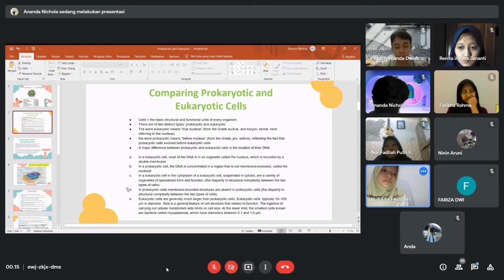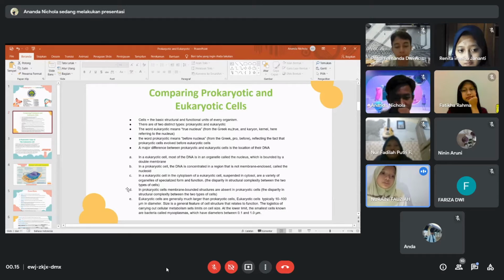The fourth, membrane-bounded structures are absent in prokaryotic cells. That is the disparity in structural complexity between the two types of cells. The fifth, eukaryotic cells are generally much larger than prokaryotic cells. Eukaryotic cells are typically 10 to 100 micrometers in diameter.